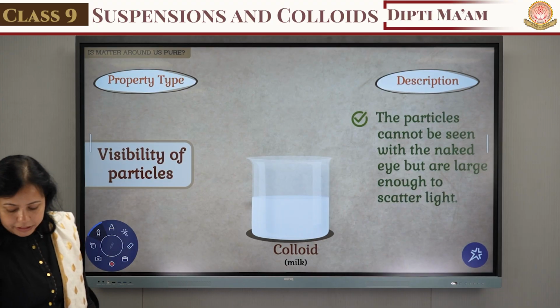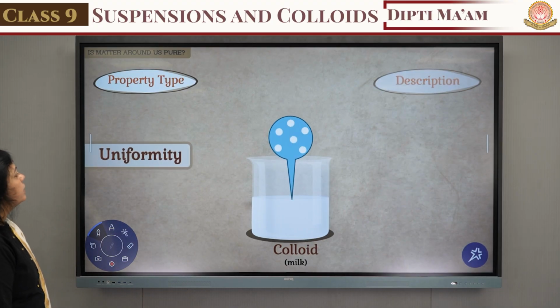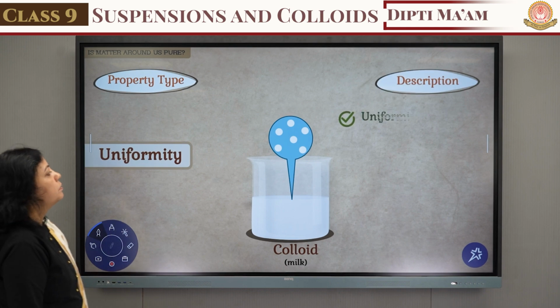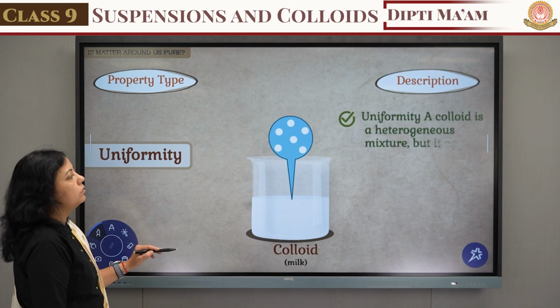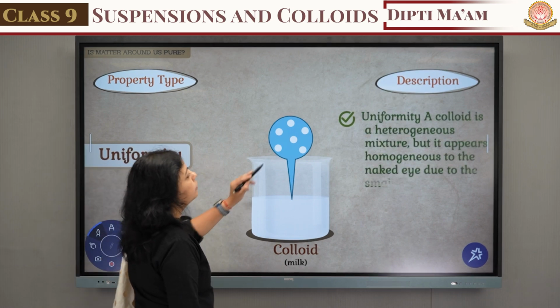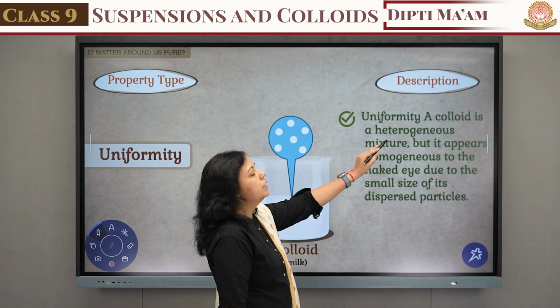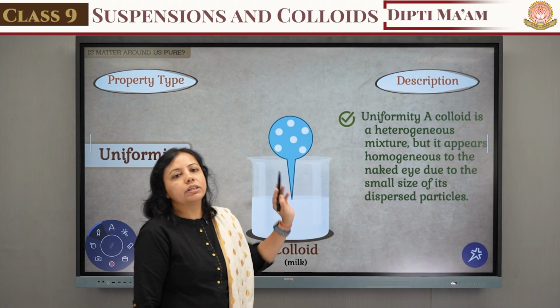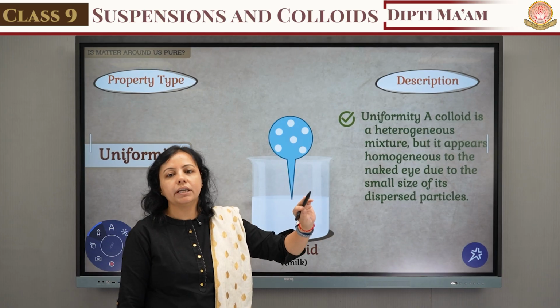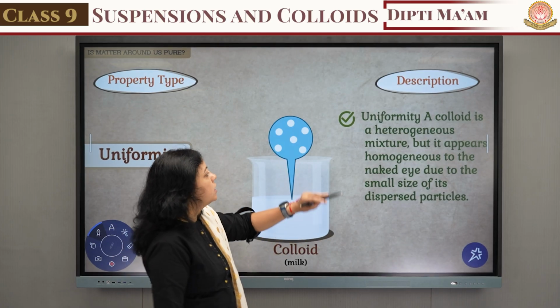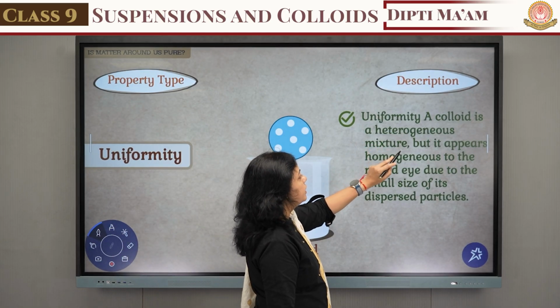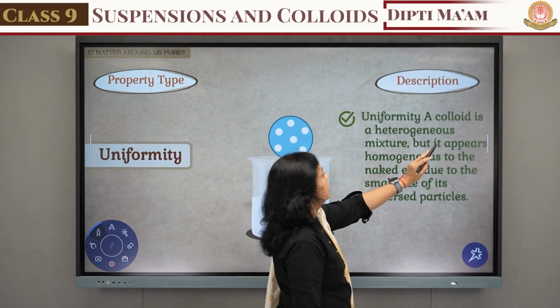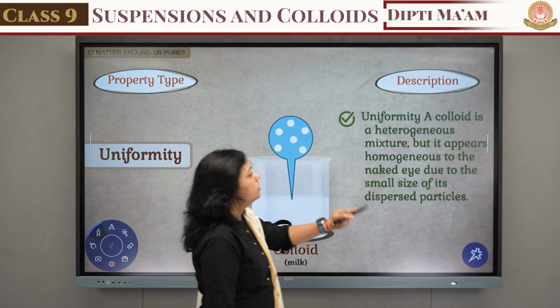Now the third property is known as uniformity. In this uniformity, the solute particles are dissolved in the solvent. So here we can see the uniformity of colloid, it is a heterogeneous mixture. जो देखने में तो homogeneous है but actually क्या है colloid? Heterogeneous. So it is a heterogeneous mixture but it appears homogeneous to the naked eye.